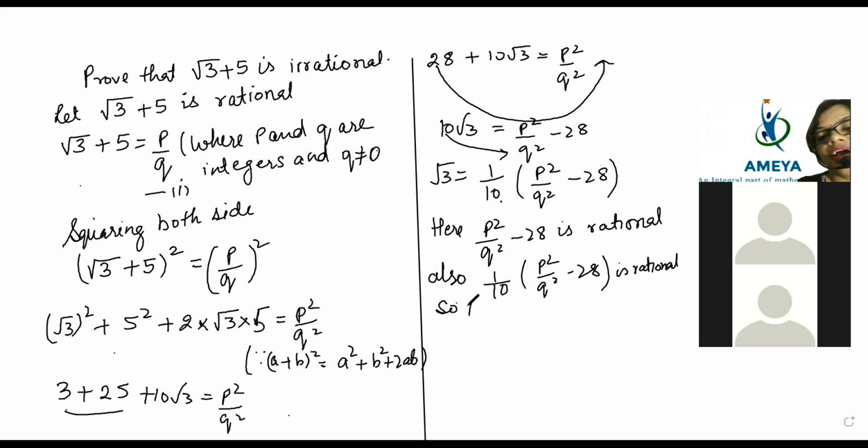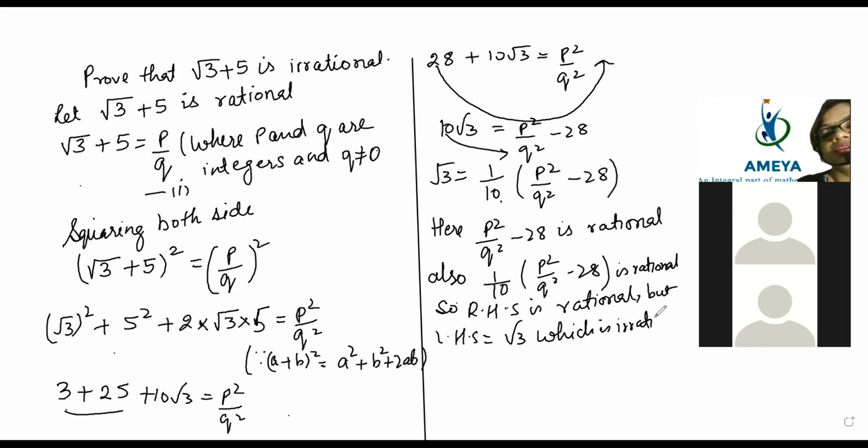So RHS is rational, but LHS is equal to root 3, which is irrational. Understood, beta? So LHS is not equal to RHS. So hence our supposition is wrong.